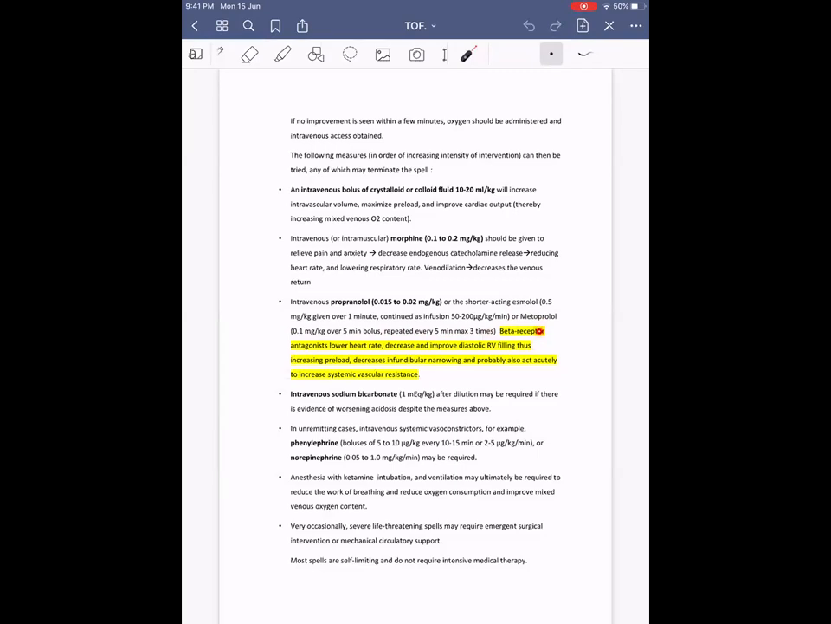So, how do beta blockers act? They have a negative inotropic effect, and they lower the heart rate, increase the diastolic duration, and improve the diastolic RV filling, thus increasing the preload and overcoming the infundibular narrowing. And if you use propranolol, which also blocks beta 2 receptors, it is going to cause peripheral vasoconstriction, thereby increasing the systemic vascular resistance and reducing the right to left shunt.